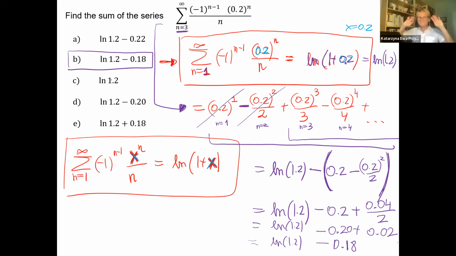Please forget about this negative 0.8, I totally mixed this and this. Now with the sigma, with the power series, we have just x, and that x will go to this 1 plus x expression.